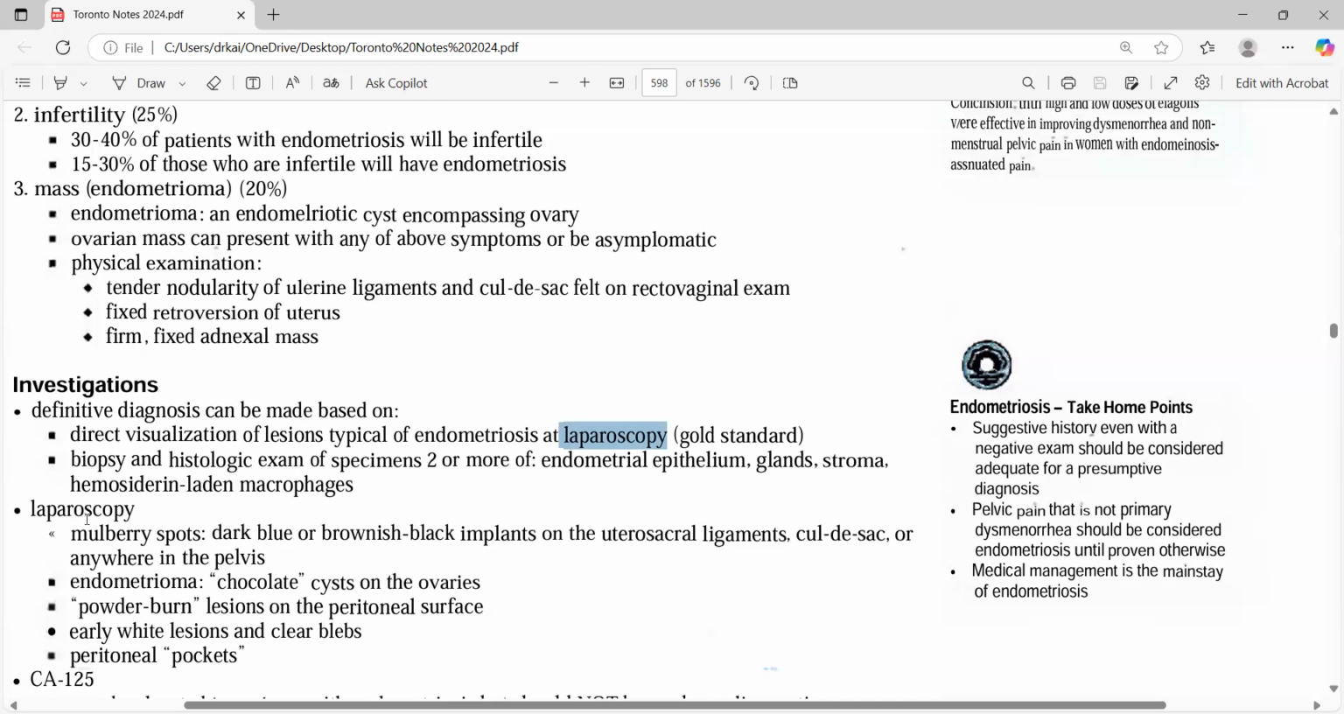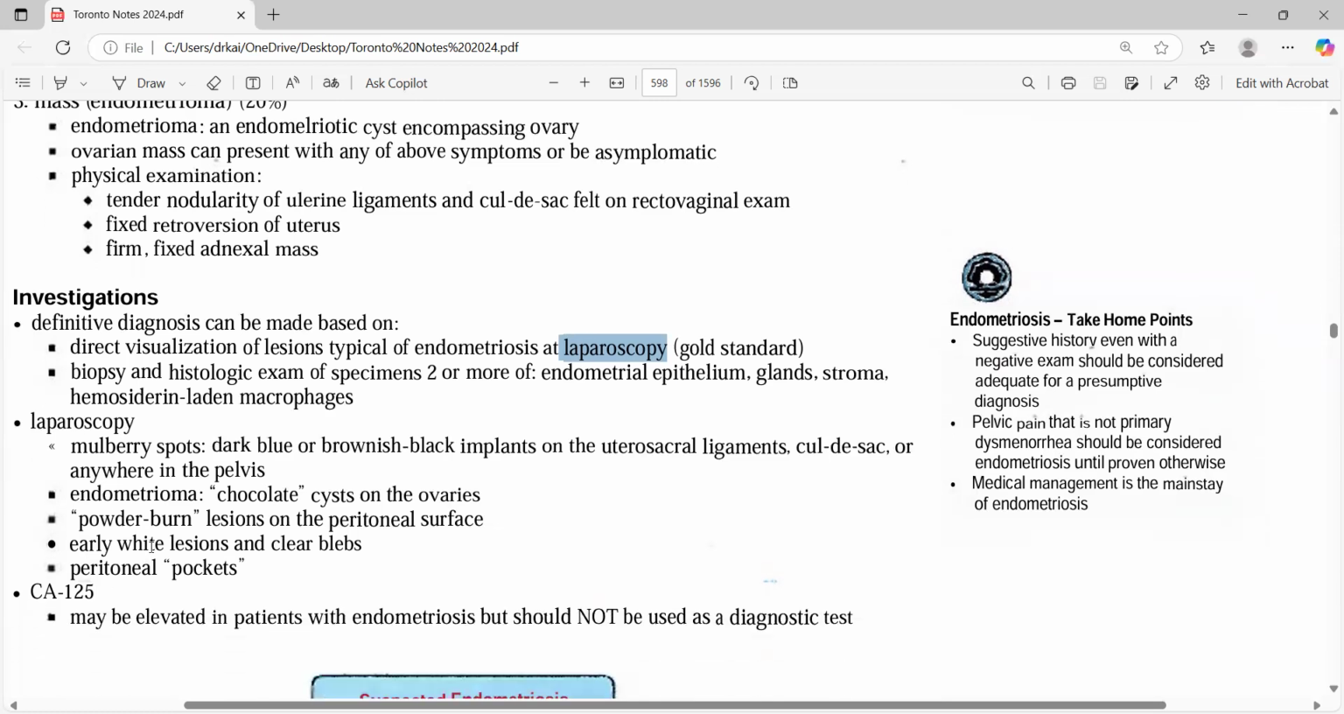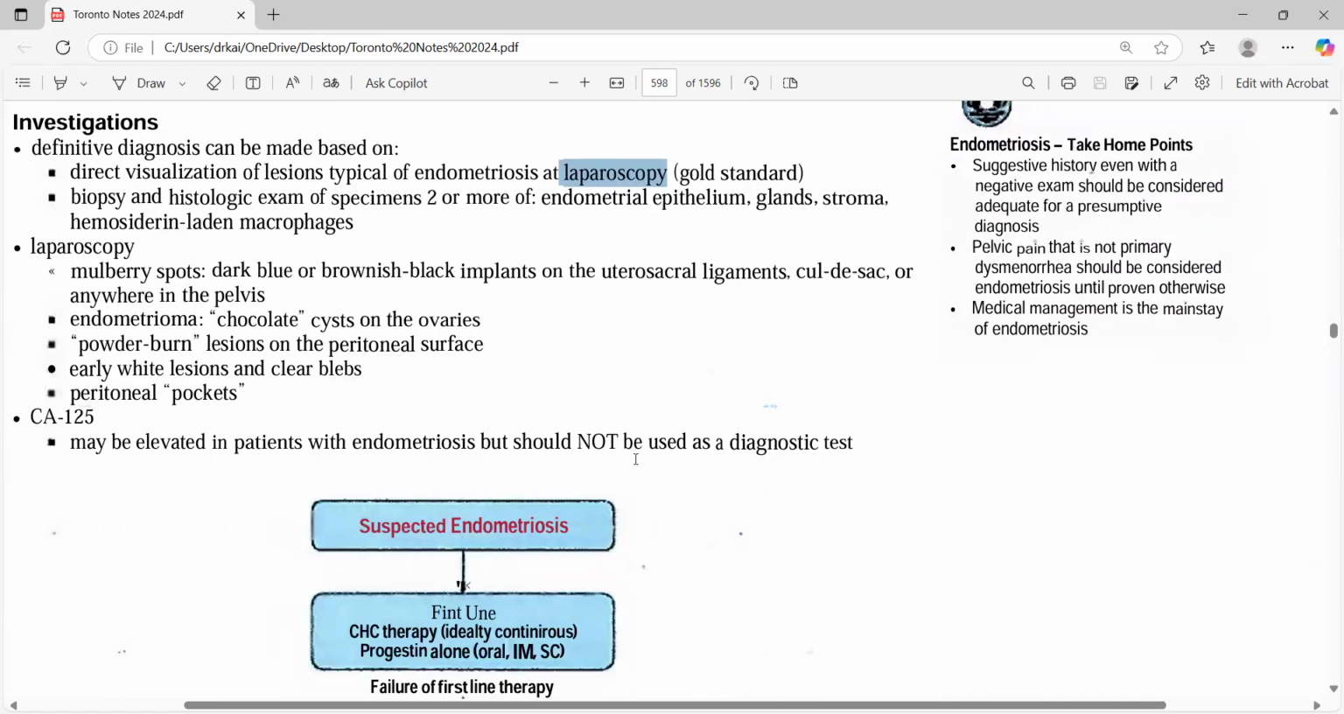Then in laparoscopy, what do we check? The mulberry spots anywhere in the pelvis, the endometrioma, the chocolate cyst. They can give you a picture of a chocolate cyst, or they can say that on investigation we find a chocolate cyst, what could be your diagnosis? Then powder burn, early white lesions, and peritoneal pockets. Then go for CA-125, which should not be used as a diagnostic test. For endometriosis, in that case, we check the history.